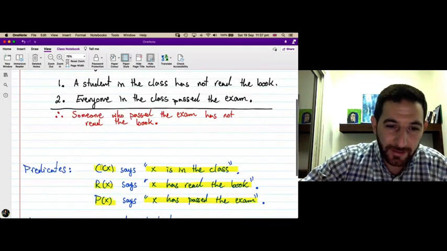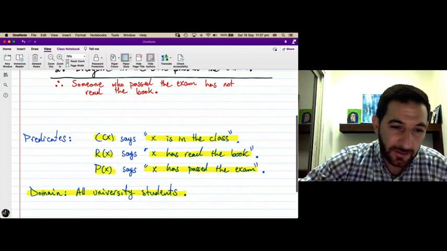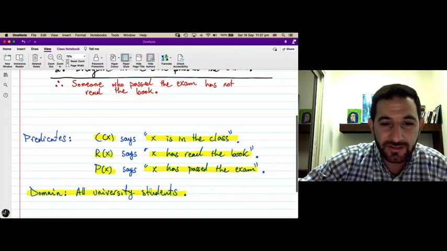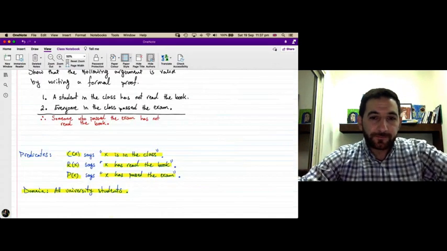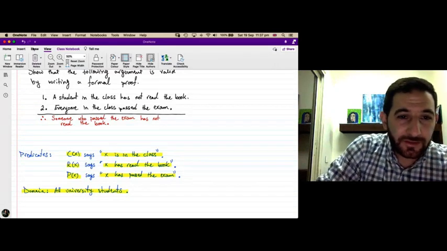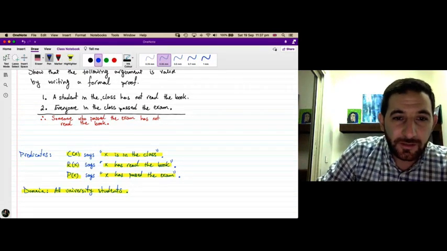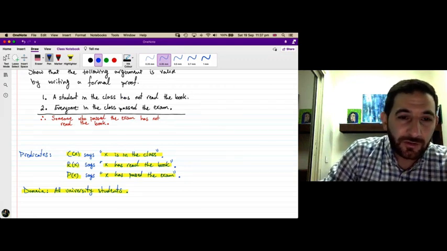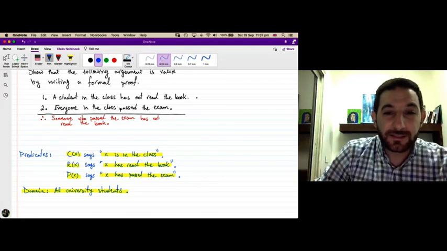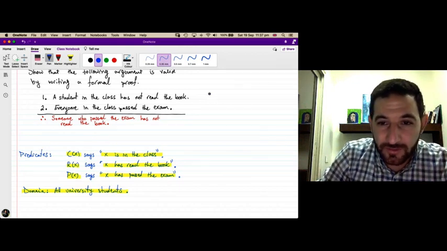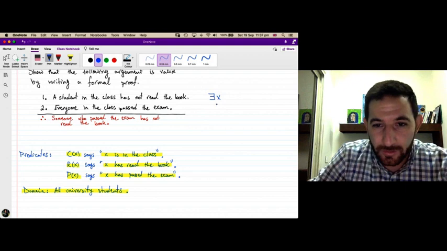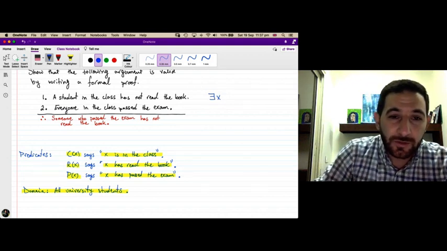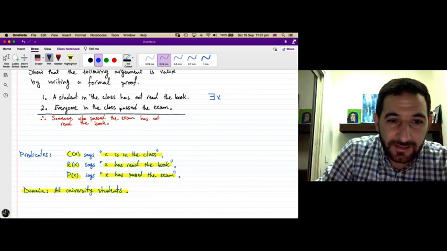Now let's use the predicates C of X, R of X, P of X together with their domain, all university students, to translate this argument. How do you translate the first one? A student in the class has not read the book. A student in the class means there is some student in the class. So I want to say there exists an X in the domain. But what is our domain? It's all university students. So until now, I wrote there is some university student. But what do I want to say about it? That it is in the class.